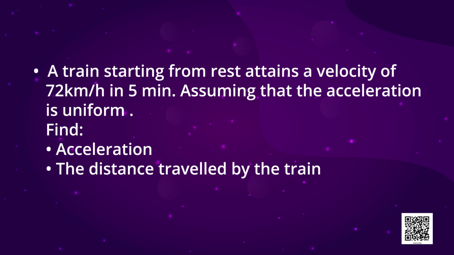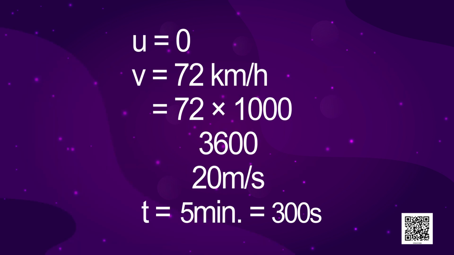And the solution to this question is, u is given as 0 meter per second, v is given as 72 km per hour, which needs to be converted into meter per second. So, by solving 72 km per hour, we get 20 meter per second. Time is equal to 5 minutes, which is equal to 300 seconds.